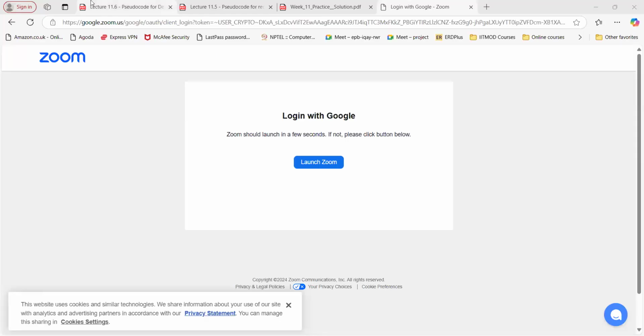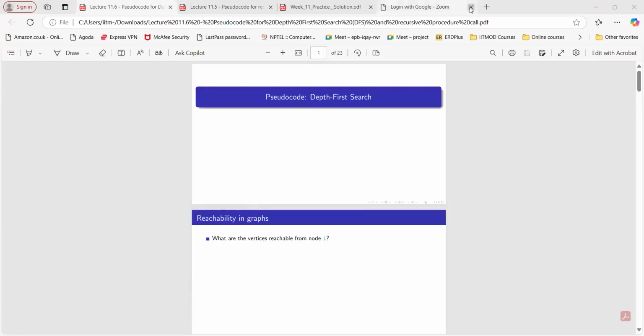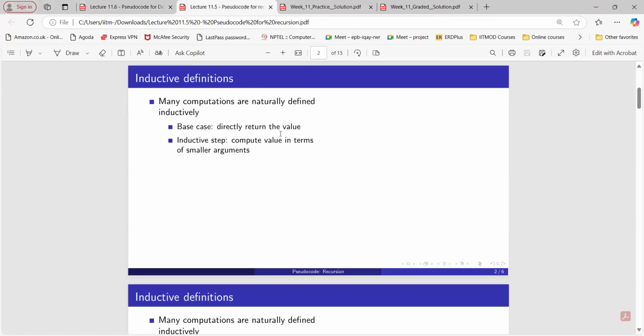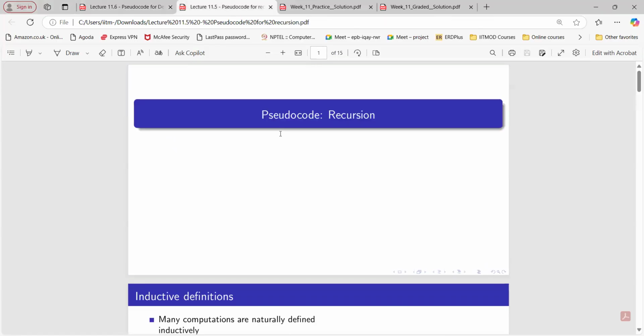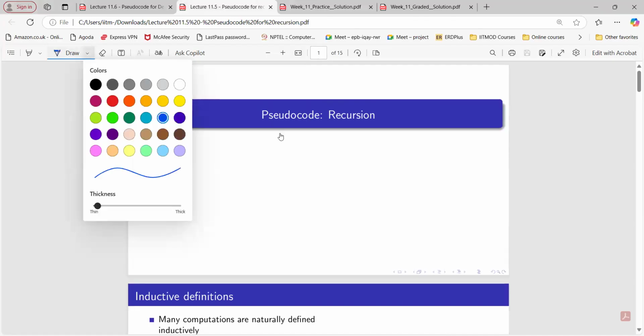Is my screen visible? Yes, sir. Okay, great. So let's quickly discuss the recursion part first. Then we'll discuss DFS, and then we'll discuss the week 11 graded assignment solution. Okay.